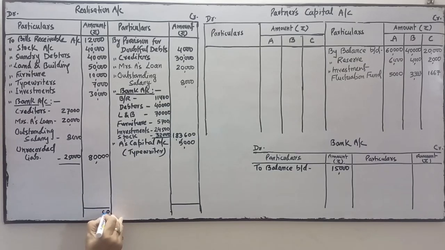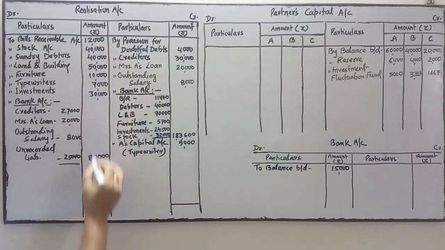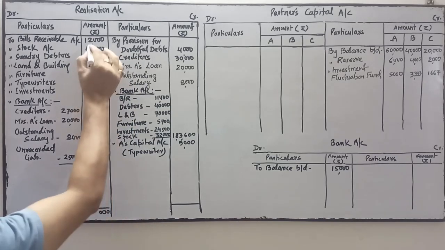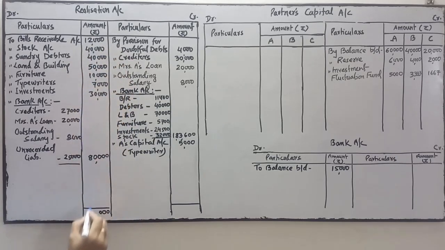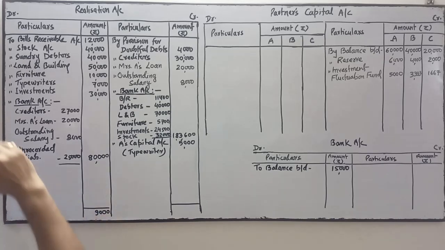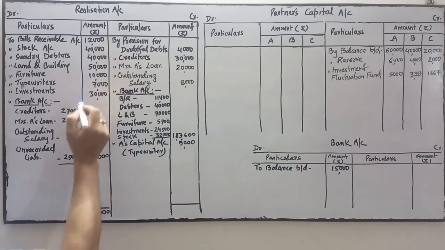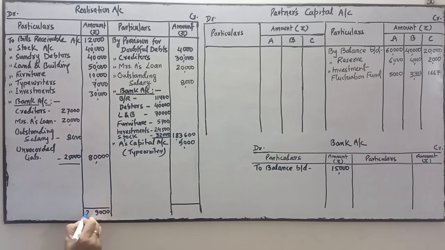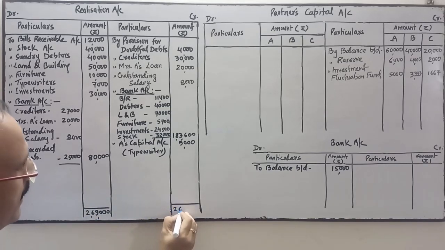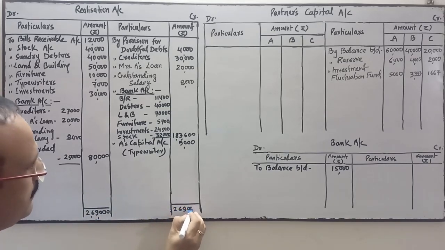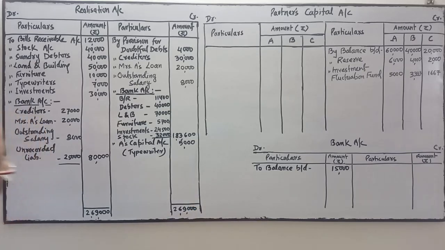It is 2,69,000. Write the same amount in the credit side, 2,69,000.